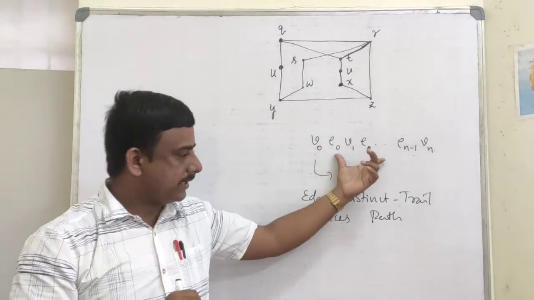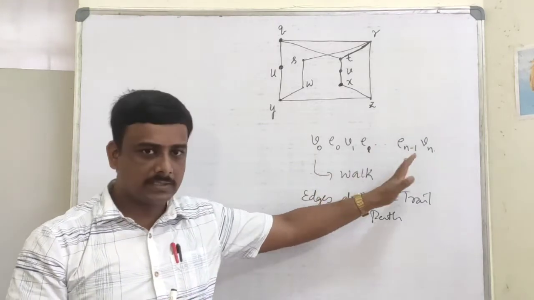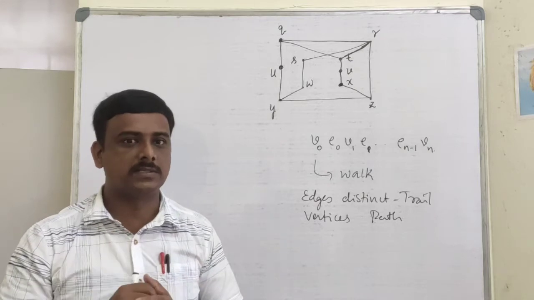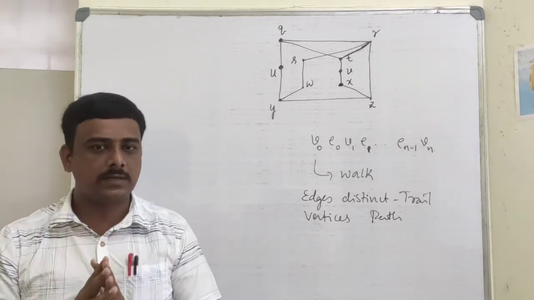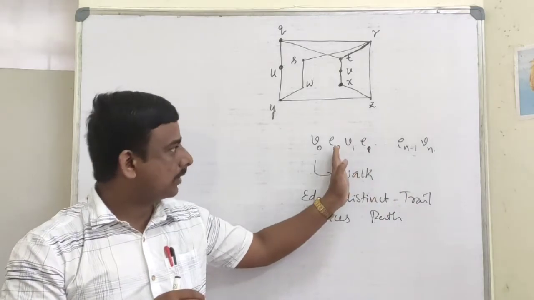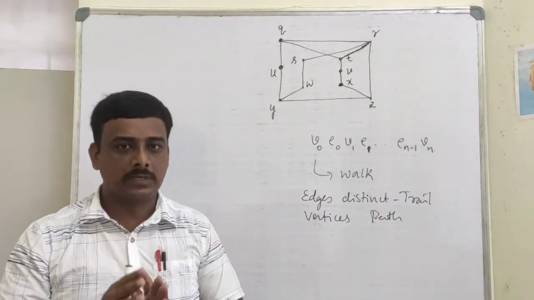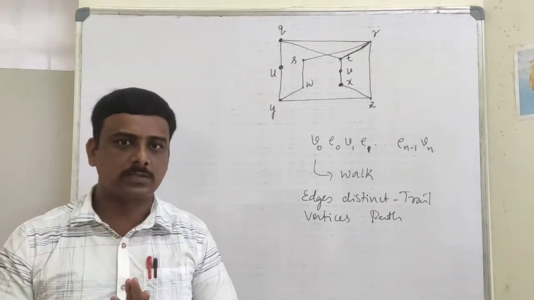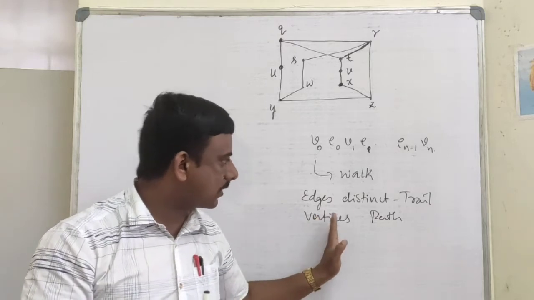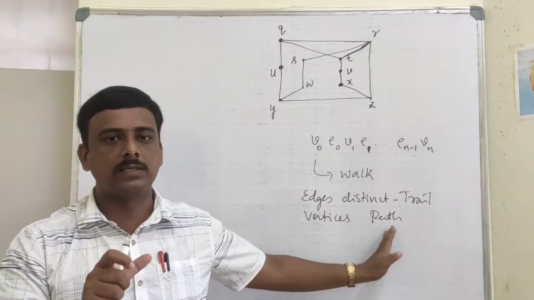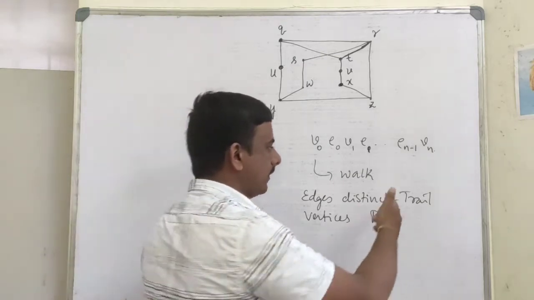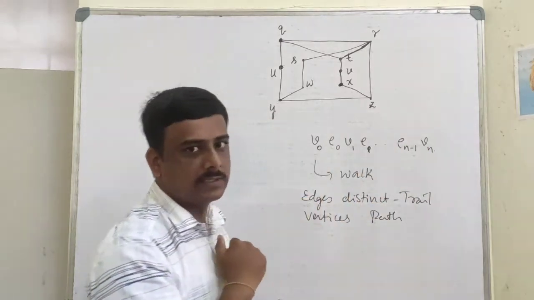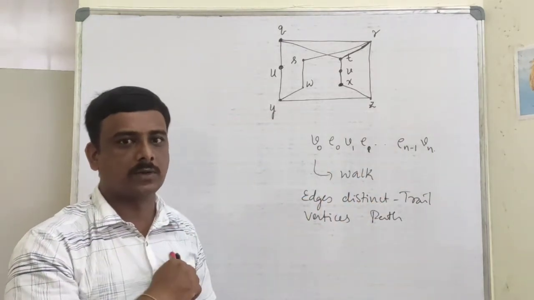Then, in this walk, if all the edges are distinct, then we call that a trail. Vertex may repeat, but edges are distinct. Then it is called a trail. If the vertices are also distinct, then edges will also be distinct. So if vertices are all distinct, then we call that walk a path. So under walk we have two types. A walk is called a trail if all the edges are distinct. It is called a path if all the vertices are distinct.